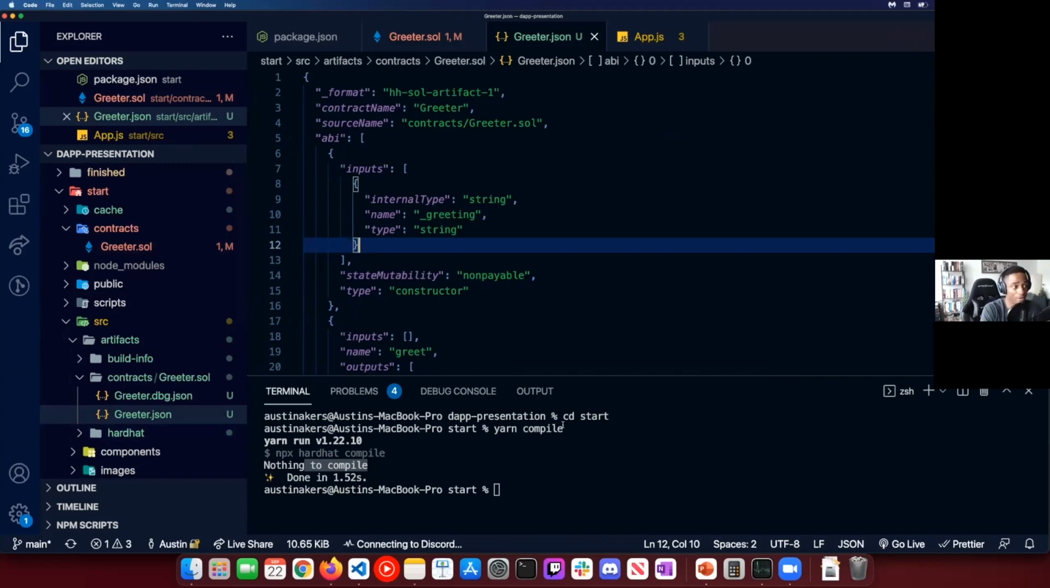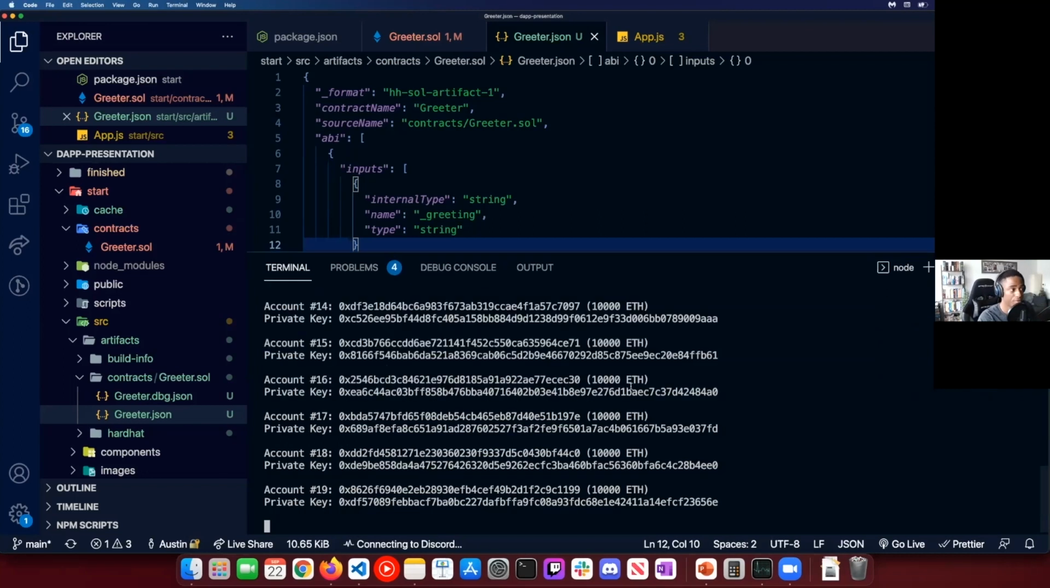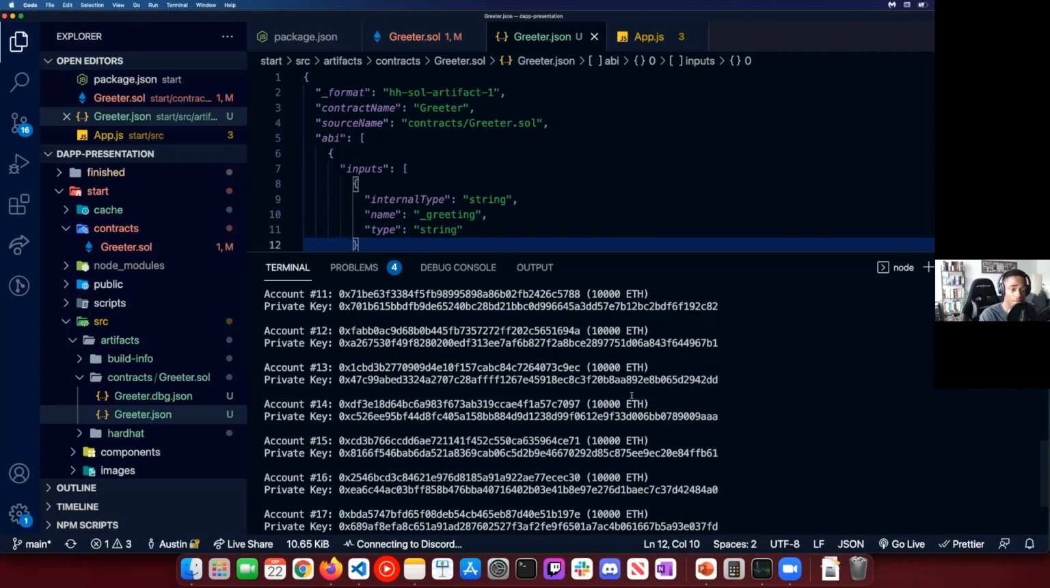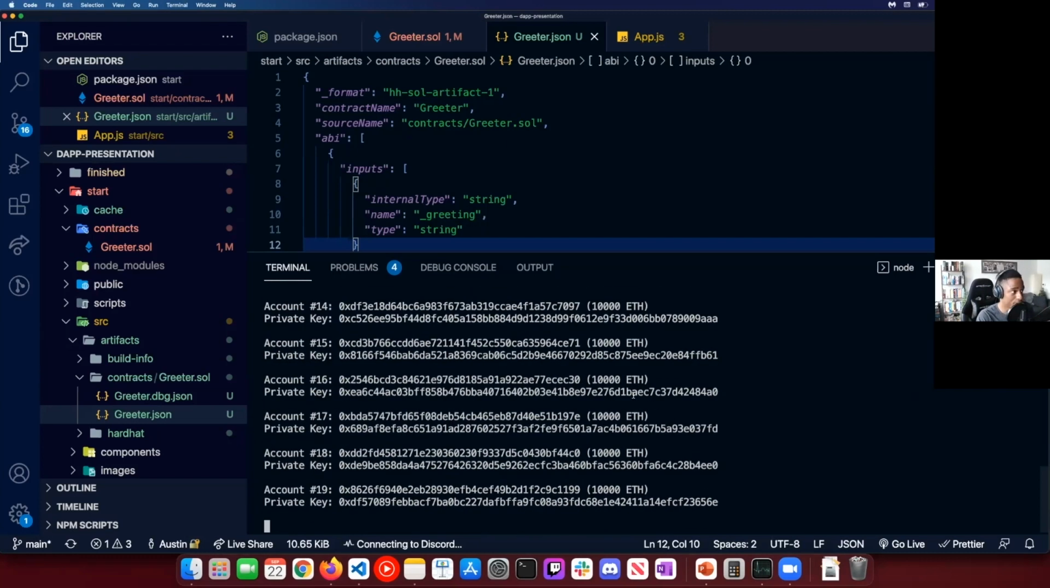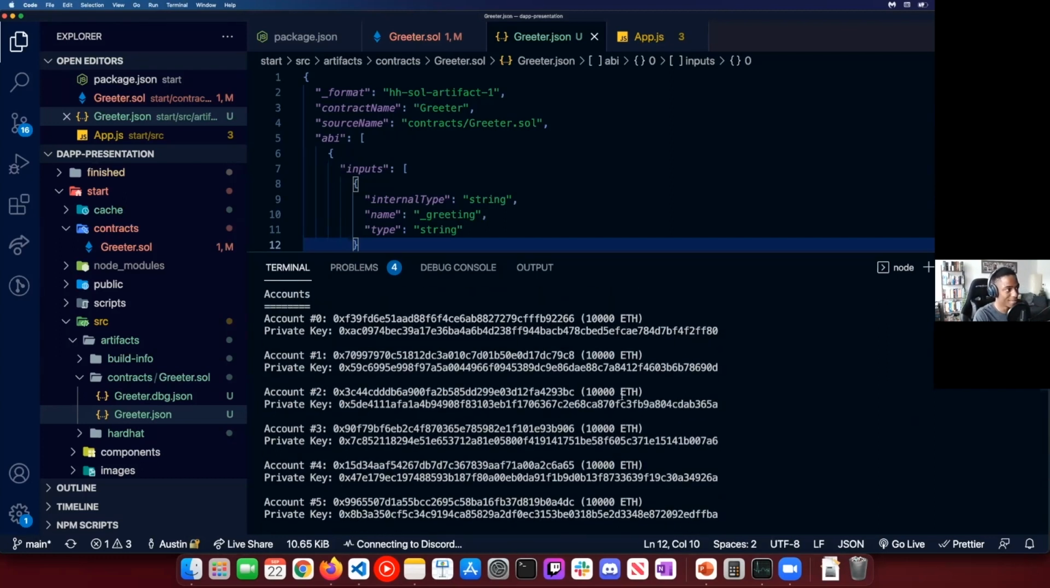Now that we've compiled that, the next thing we're going to want to do is run a local node. I have a lot of these scripts built out for everyone. We're going to do a yarn local node. We've just compiled our contract, which is fantastic, and now we're running a local Ethereum node. At this point, we have a whole bunch of accounts that we're going to be able to use. But there's a problem: how do we use these accounts? And this is where we get into some fun.